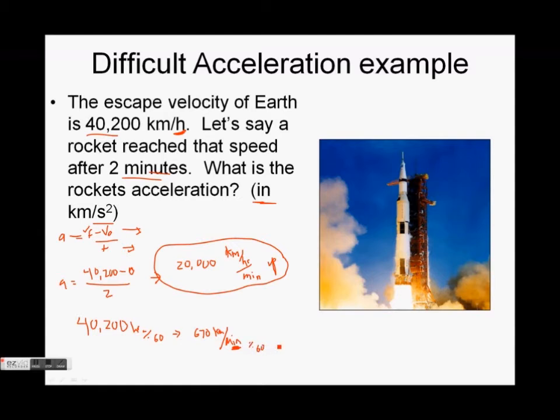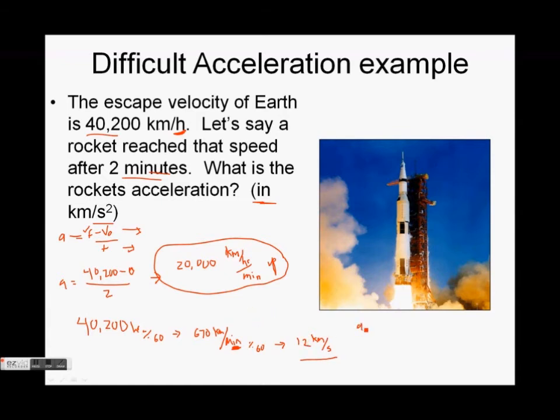And again, I'm going to need to divide because in a second you're not going very far. So I divide by 60 again, and after rounding, it looks like 12 kilometers per second. So that's the escape velocity in kilometers per second. Imagine that. To escape the Earth's gravity, you have to be traveling 12 kilometers per second.